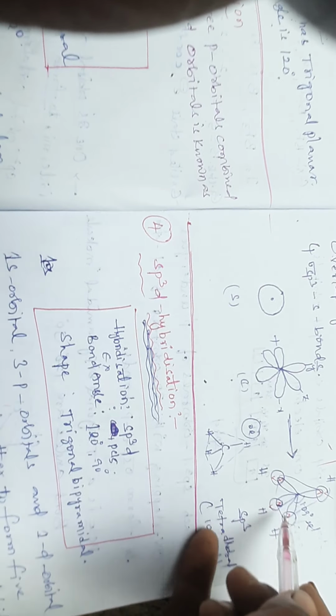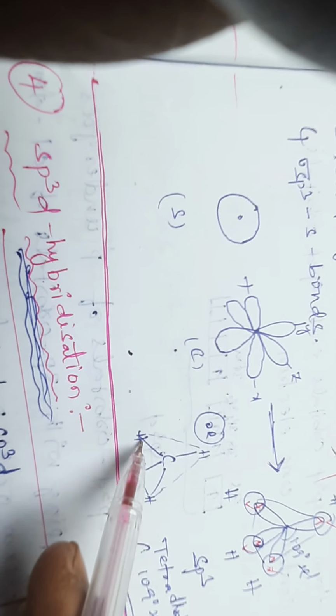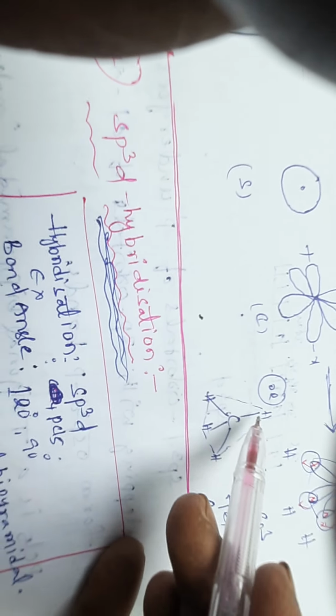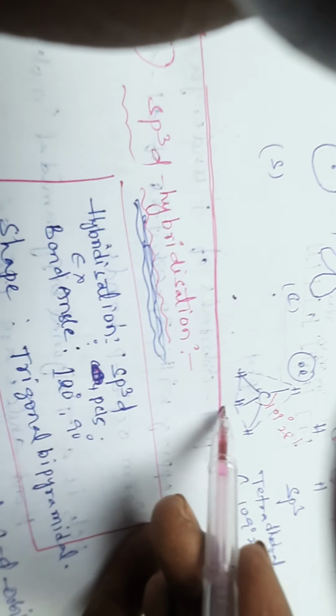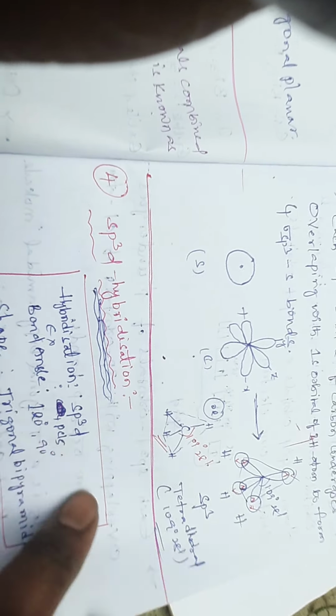Remember this type, and the other one you have to remember like this. This is the tetrahedral shape. Your bond angle is 109 degrees 28 minutes. The shape is tetrahedral. Remember. Finally, I conclude this one.